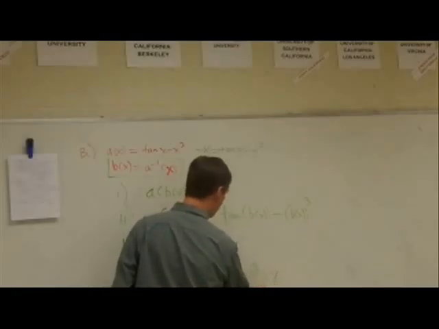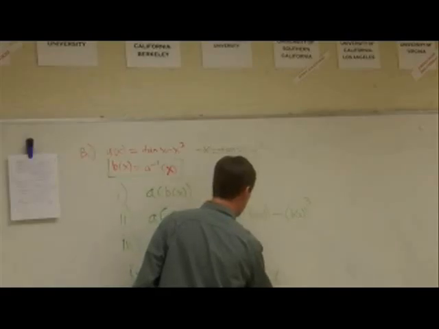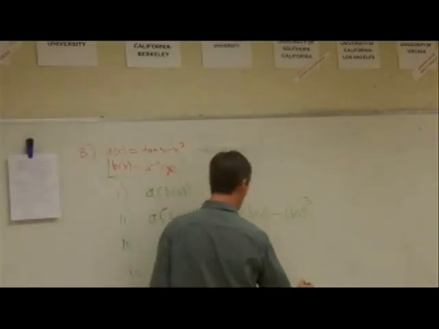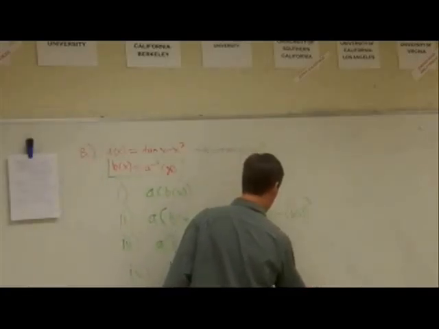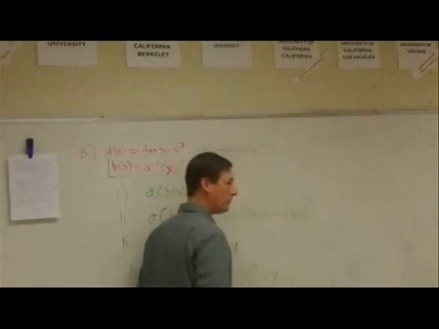All right, how about this one right here? The 3 comes to the front, b of x squared. Base stays the same to the squared power. This is kind of like power rule. Times b prime of x, chain rule. And the derivative of x? 1. Equals 1.